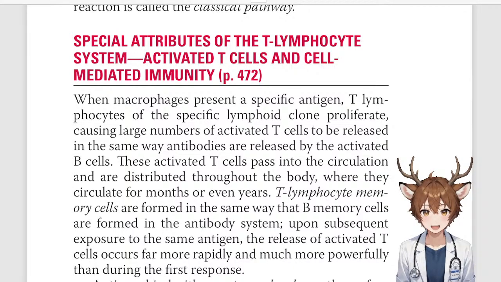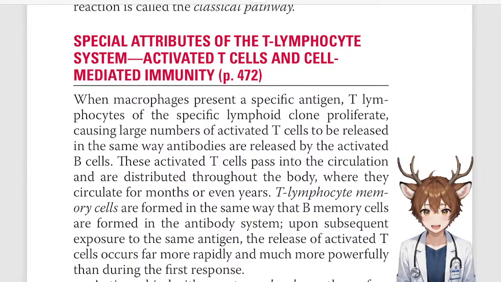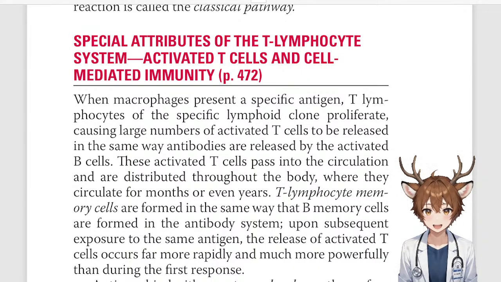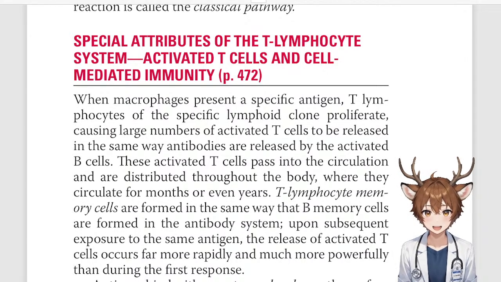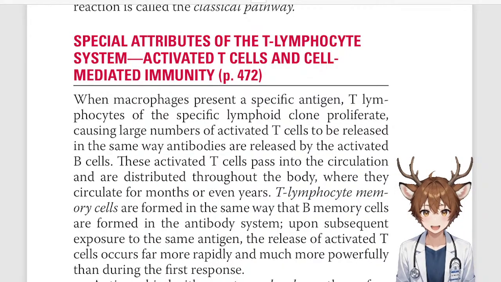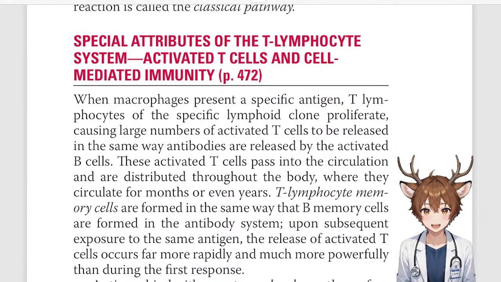These activated T cells pass into the circulation and are distributed throughout the body, where they circulate for months or even years. T lymphocyte memory cells are formed in the same way that B memory cells are formed in the antibody system. Upon subsequent exposure to the same antigen, the release of activated T cells occurs far more rapidly and much more powerfully than during the first response.